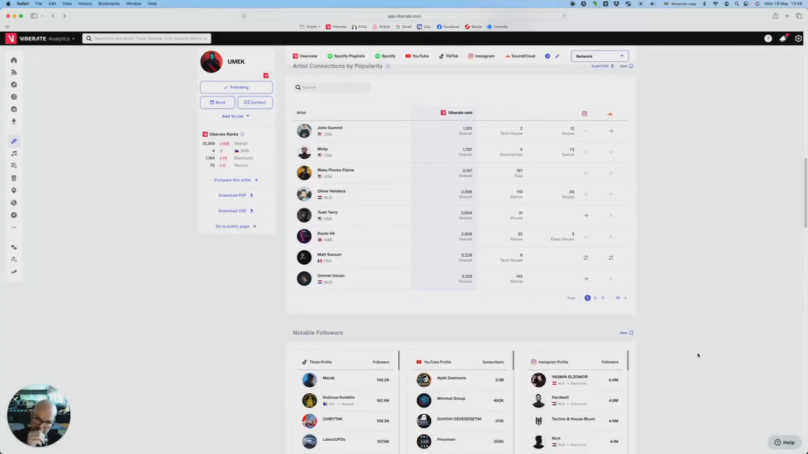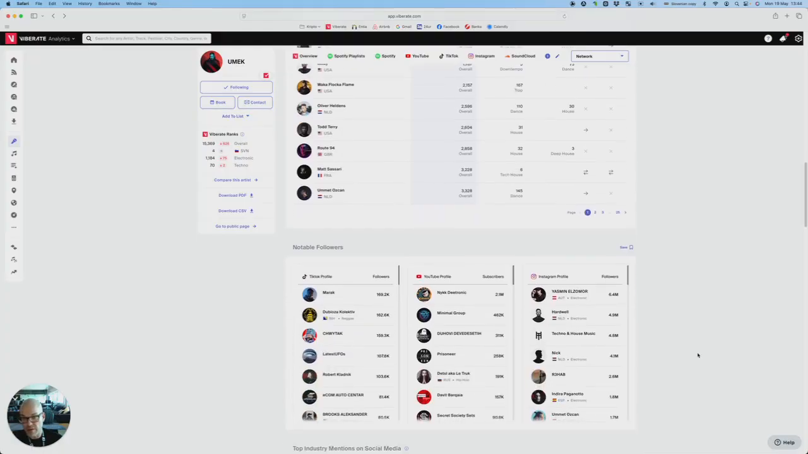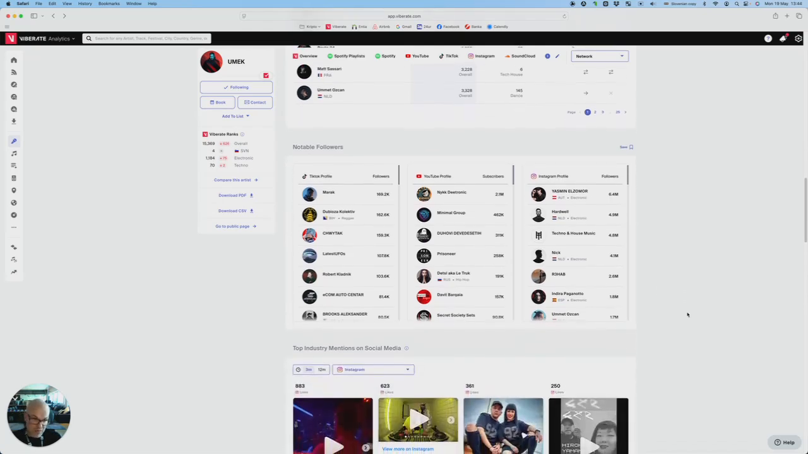This is great if you want to see if the artist has any of the big name followers, or maybe if you're looking at a DJ as we're looking at now, and if you're looking for someone to do a remix for any of your artists, you can see if those artists are already following each other. That would indicate some compatibility.